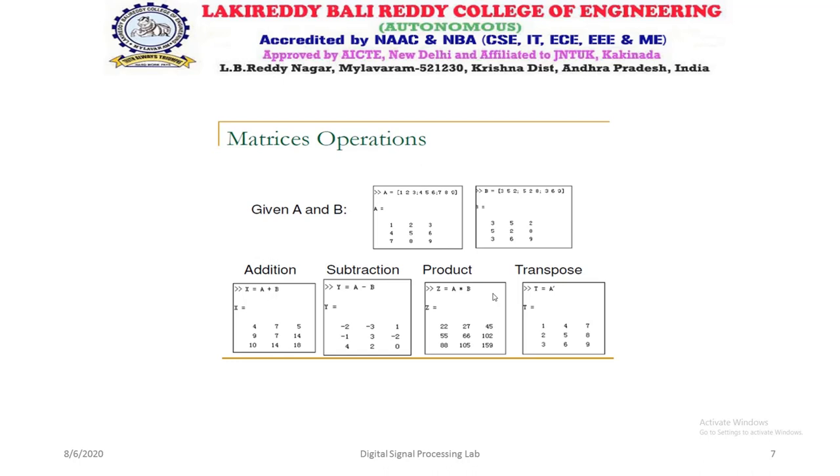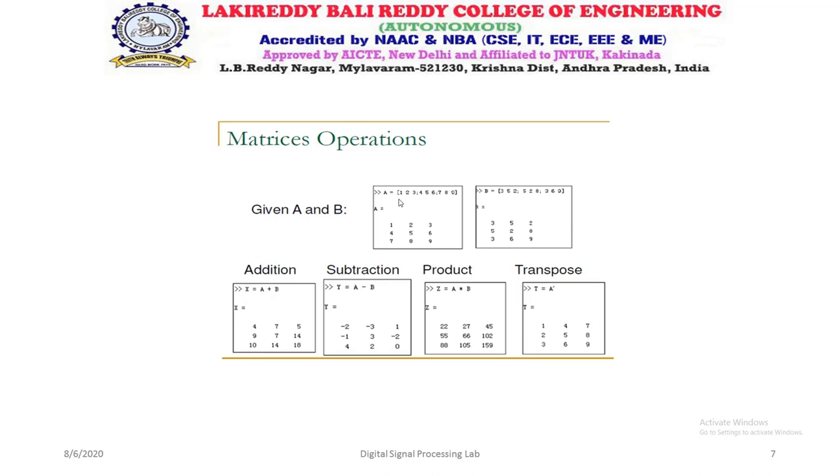In this slide I want to explain some basic operations like addition, subtraction, product and transpose. Here two matrices are taken, matrix A and matrix B, which are of size 3 by 3. First matrix we give like this: A is equal to square brackets 1, 2, 3 semicolon 4, 5, 6 semicolon 7, 8, 9.